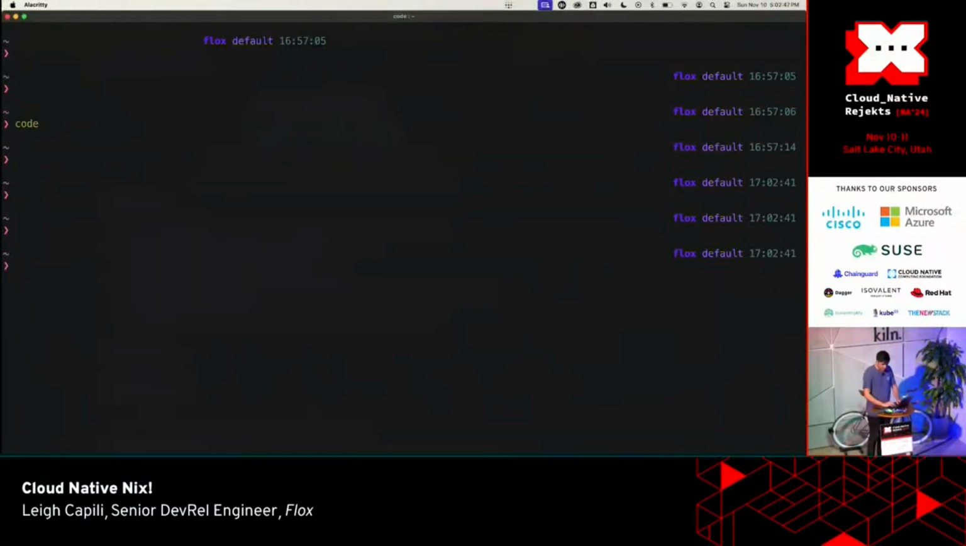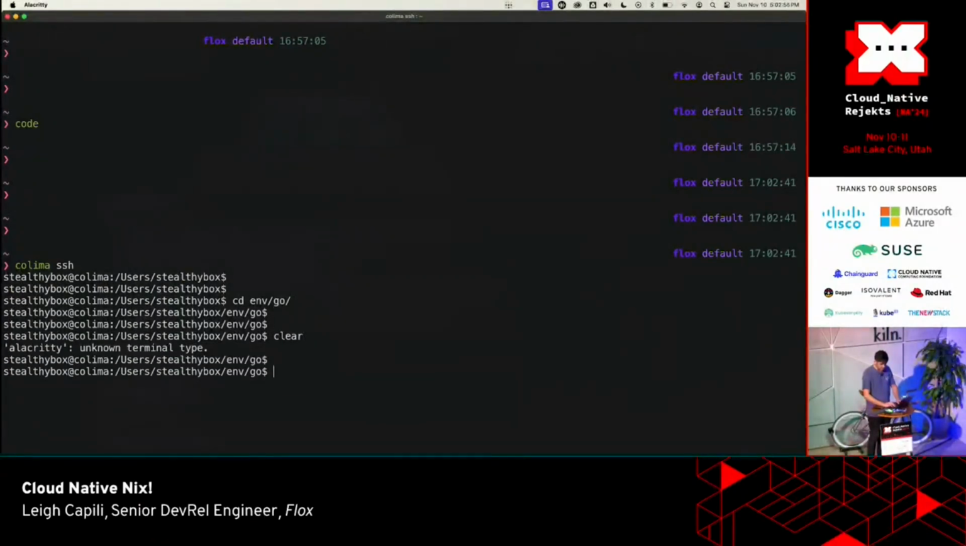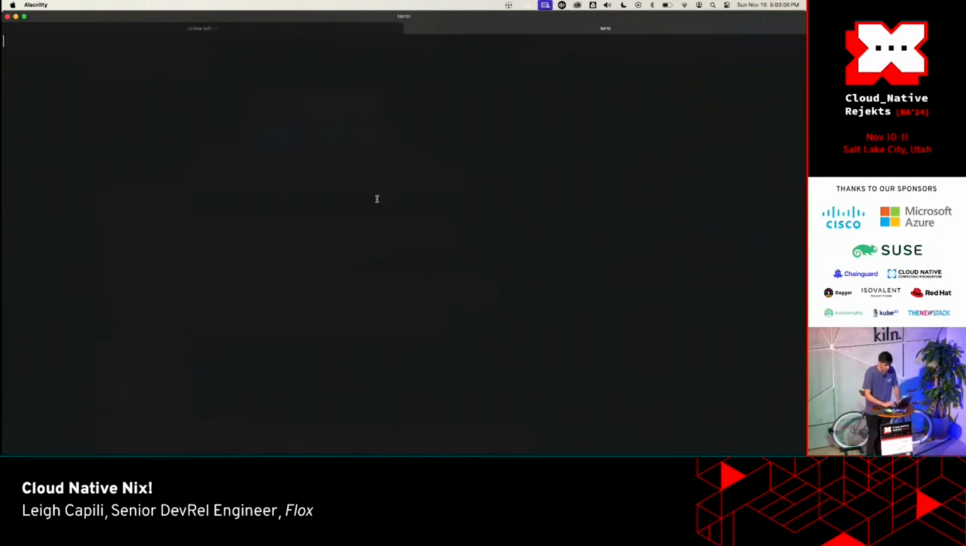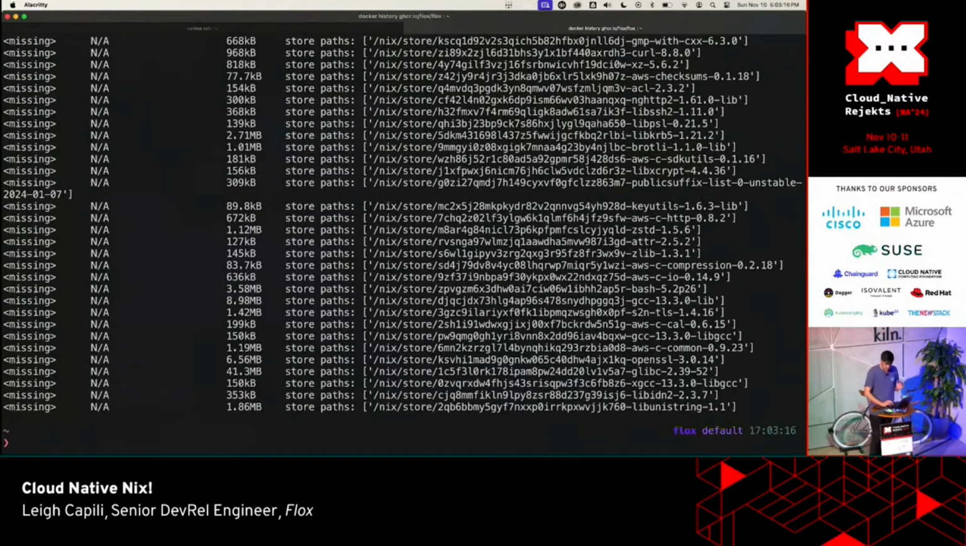Like if I SSH, and then say go into, I don't know, a Go environment or something like that, and I Flox containerize this environment. This is gonna take a sec, and then how can we quicken this up? I can also docker history the ghcr.io/flox/flox image. So this is a container that is built with Nix.